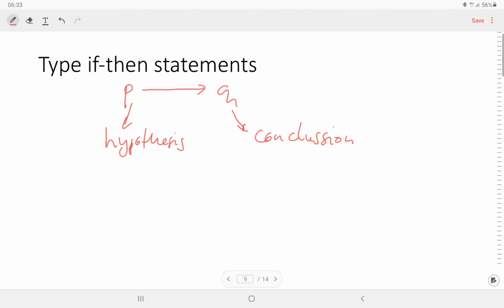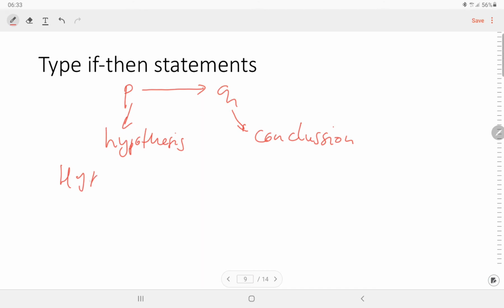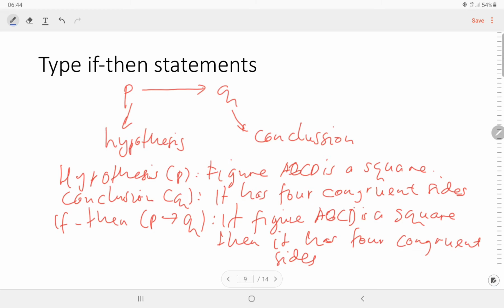There are several examples of the if-then statement. Here I will give an example of the hypothesis, conclusion, and if-then statement.